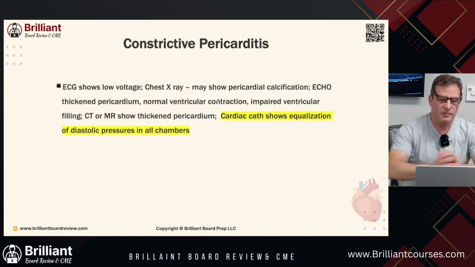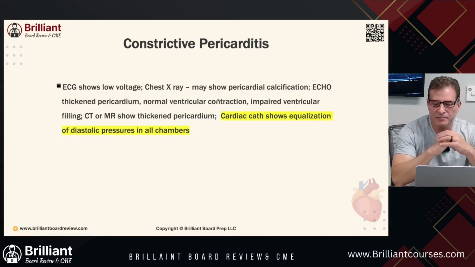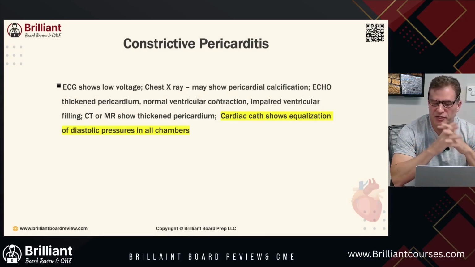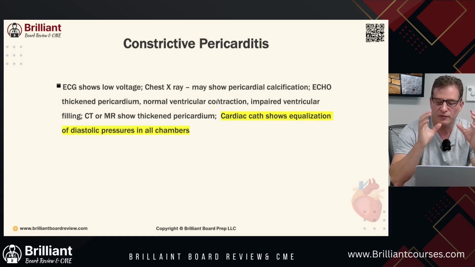Most likely. All right, let's talk about constrictive pericarditis. It's a thickened pericardium, normal ventricle contraction, impaired ventricle filling. The CT or MRI is going to show thickened pericardium. Cardiac cath shows equalization of diastolic pressures in all chambers. Now, the treatment is going to be, you can use loop diuretics to reduce dyspnea and edema, but avoid overdiuresis due to higher filling pressures to maintain cardiac output. So 2 to 3 months of an anti-inflammatory medication before you do a surgical pericardiectomy.